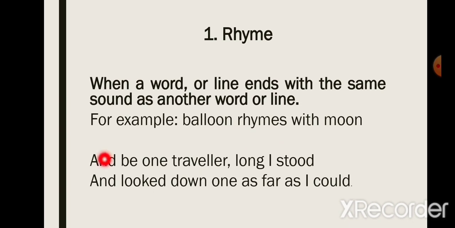For example, in the poem The Road Not Taken, the poet writes, "And be one traveler, long I stood, and looked down one as far as I could." Now this line ends with "stood," and the next line ends with "could." If you see both these words, they sound the same. Stood, could. Right? So both these words rhyme. This is a very common technique that poets use in their poems.